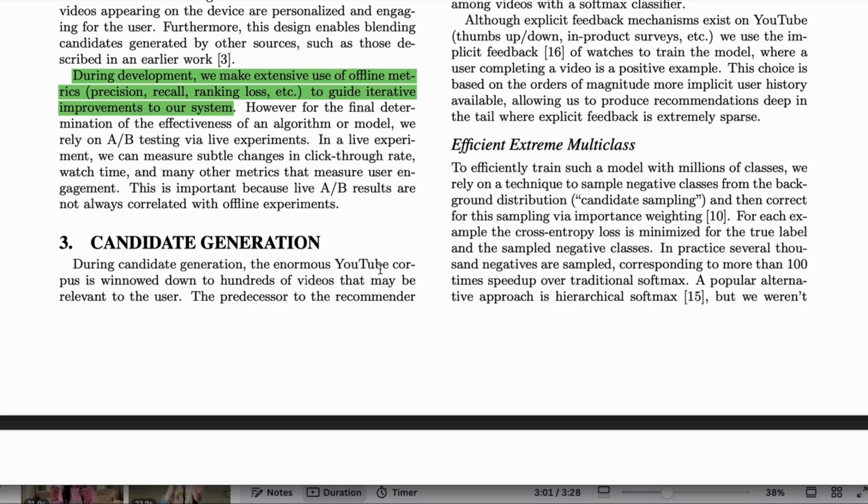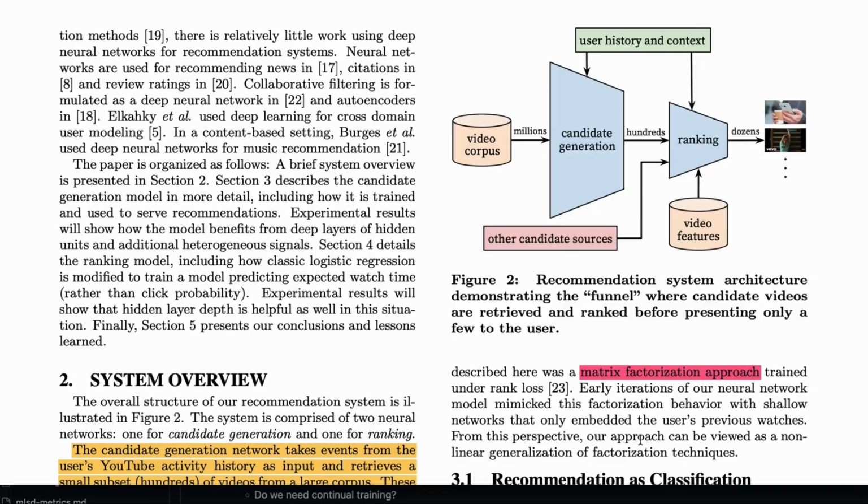to guide iterative improvements to the system. However, for the final determination of the effectiveness of an algorithm or model, they rely on A/B testing via live experiments. In a live experiment, they can measure subtle changes in click-through rate, watch time, and many other metrics that measure user engagement. So if we dive deeper into this, previously, matrix factorization approach trained under rank loss was